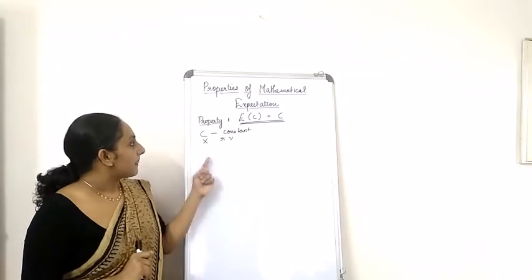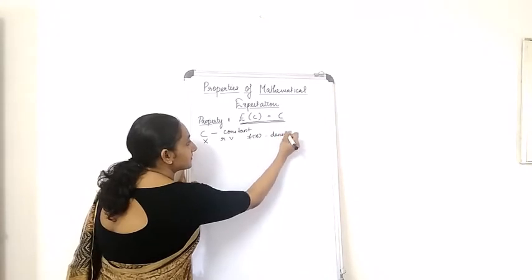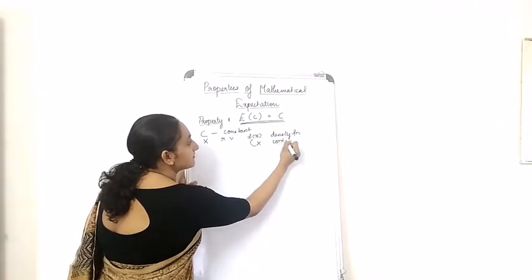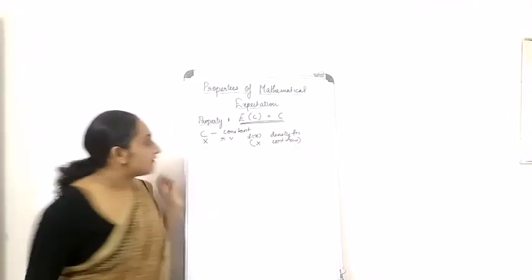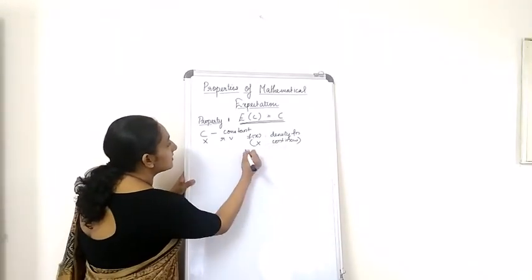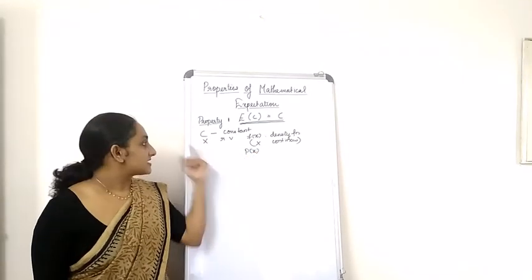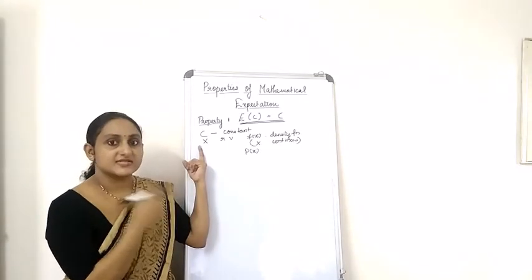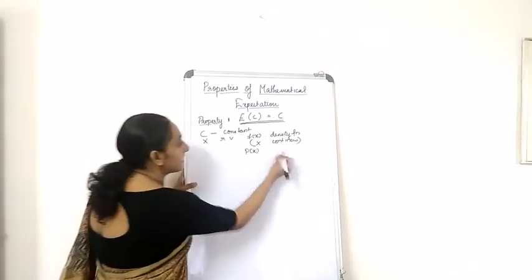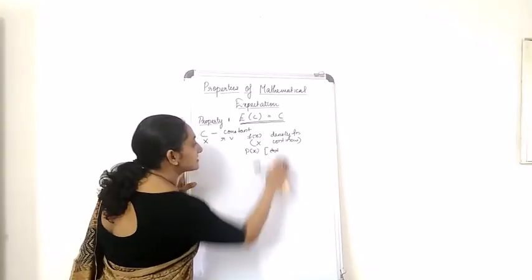Now f of X is the density function when X is continuous, and P of X is the corresponding probabilities of the values that the random variable X takes. So this comes in the case when X is discrete.